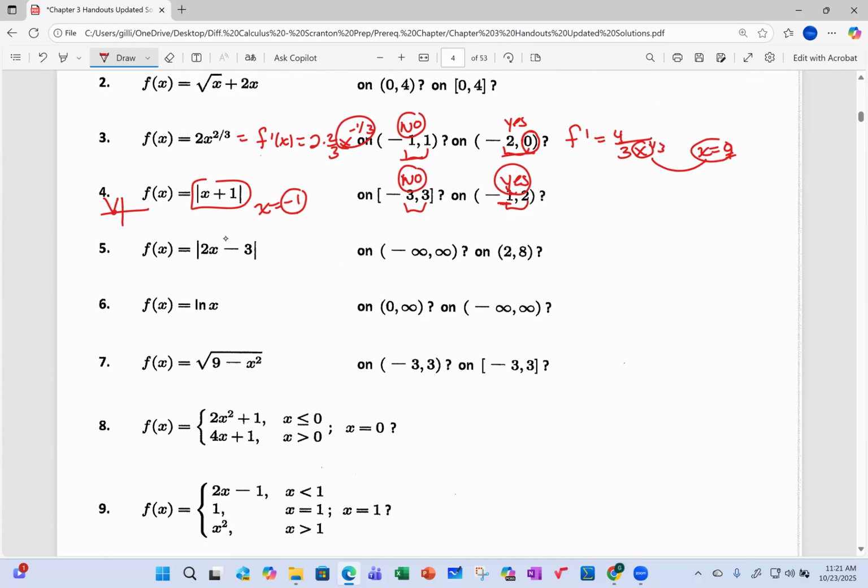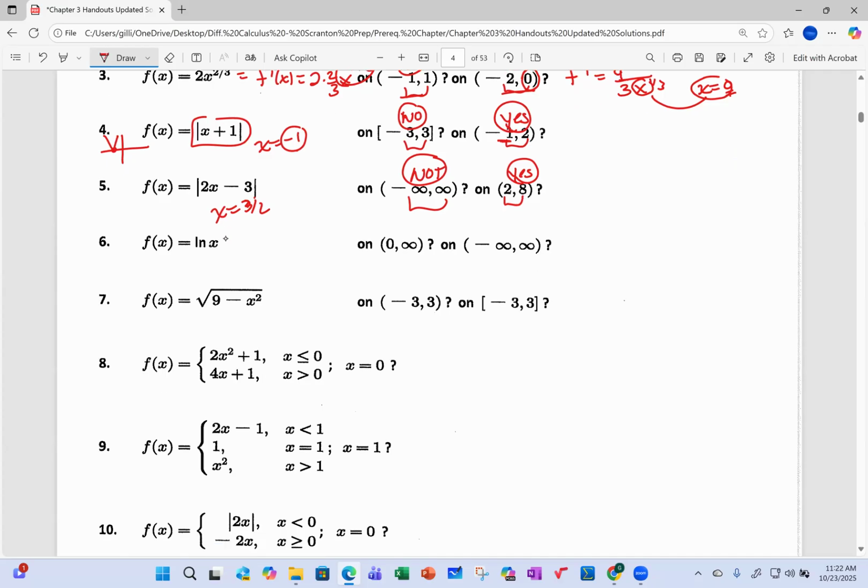This one down here, quick, the vertex is again at 3/2. 3/2 is within that open interval from -infinity to infinity, so it's not differentiable there. But 1.5 is not within the range of 2 to 8, so the function is differentiable there.